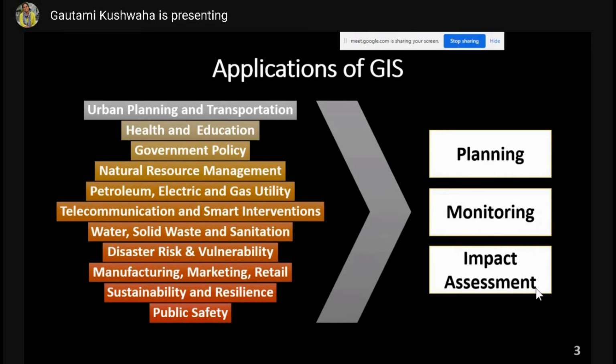And as I said earlier, if we are bringing a metro project in a city, you can assess what the impacts of that project are, right? So whatever the domain of application is, these three major topics are going to be the same, that is planning, monitoring, and impact assessment, in which you'll be using GIS.